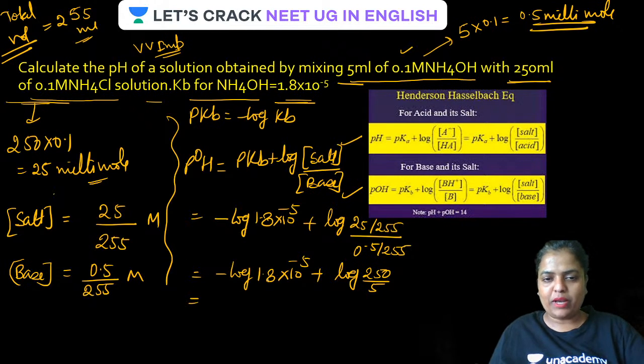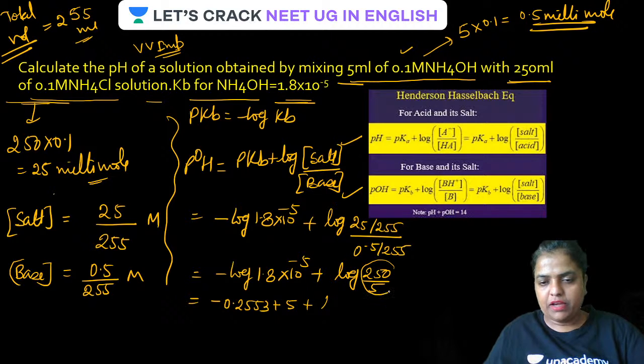So guys, log 1.8, the value is 0.2553. This will be minus 0.2553, and negative log of 10 raised to the power minus 5 has to be plus 5. Log 10 is 1, therefore it is going to come out as plus 5. Plus log 50. Why log 50?